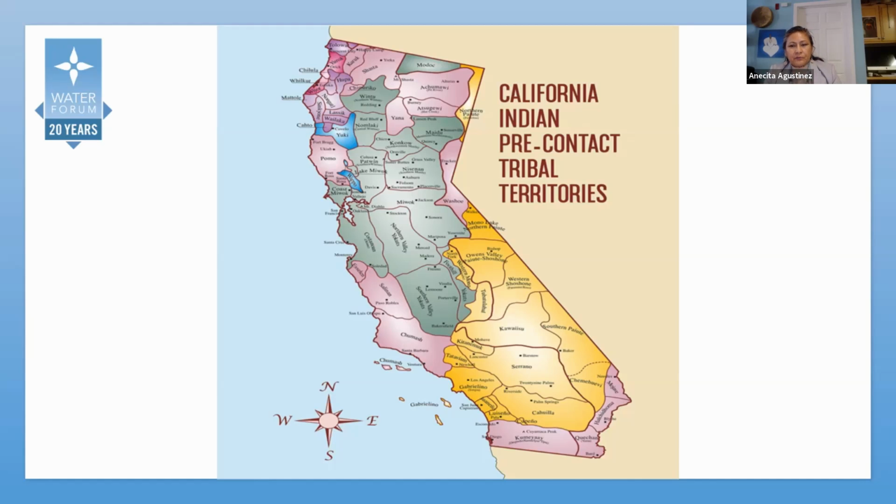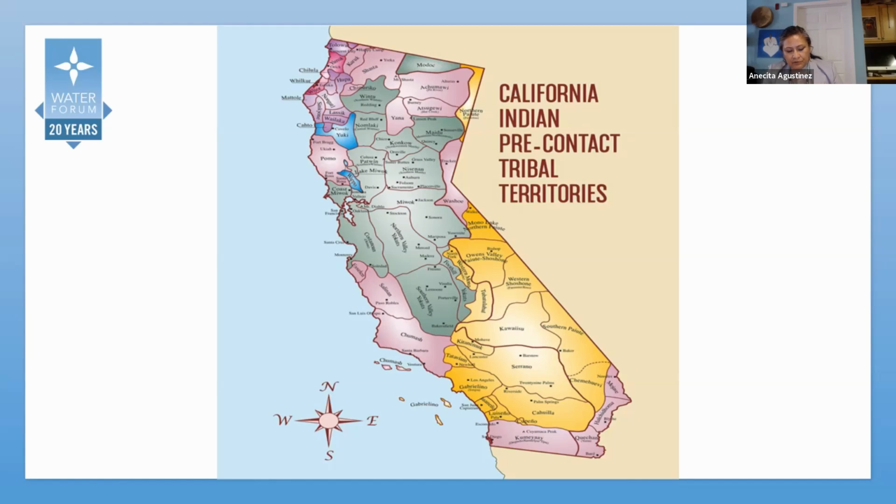The first people of California occupied this land tens of thousands of years before European contact, and their lands were taken away first by the Spanish government, next by the Mexican government, next by the United States after the Treaty of Guadalupe Hidalgo, and finally by California after it became a state in 1850. In the 1850s, the United States negotiated 18 treaties with a handful of tribes who survived the prior 200 years of contact. And those 18 treaties have reserved 9% of the state for these tribal nations.